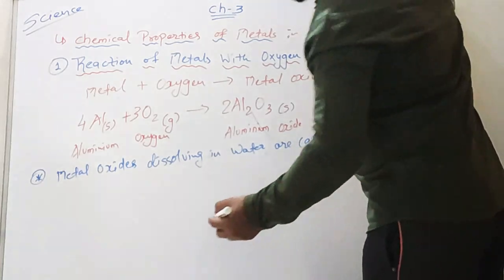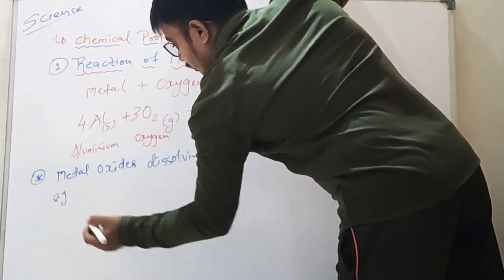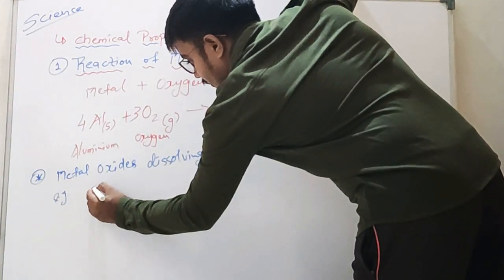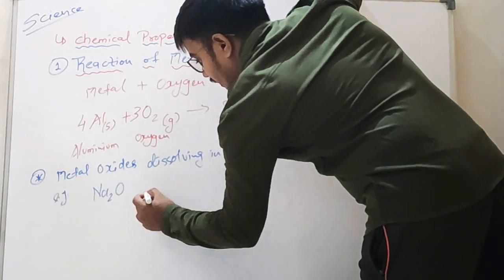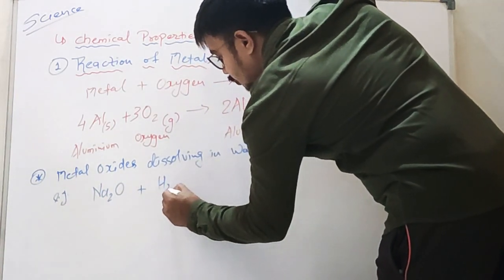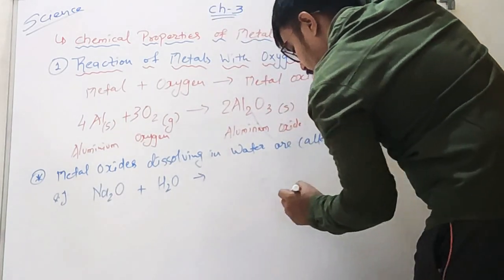Examples of these are when sodium oxide Na2O reacts with water H2O, it forms twice